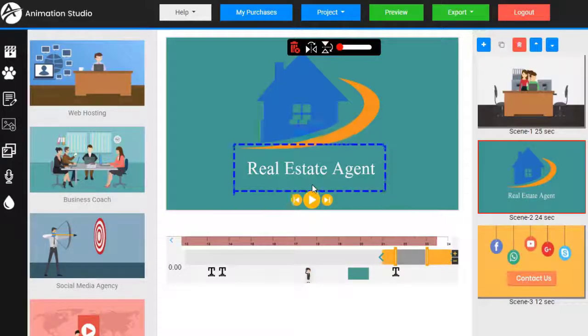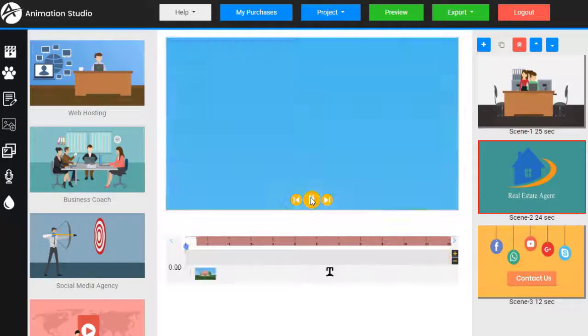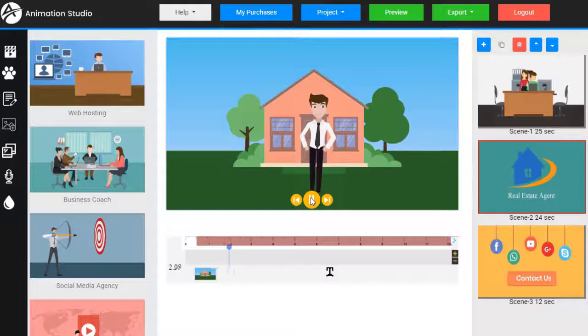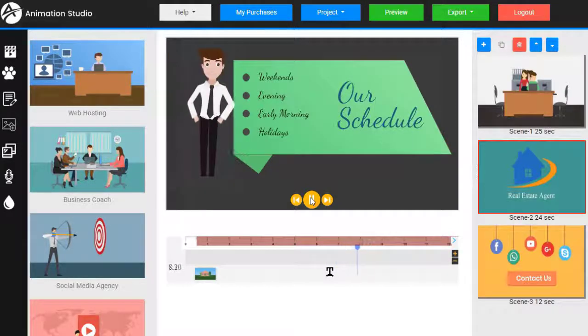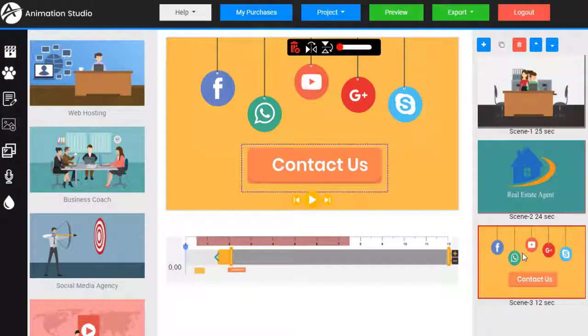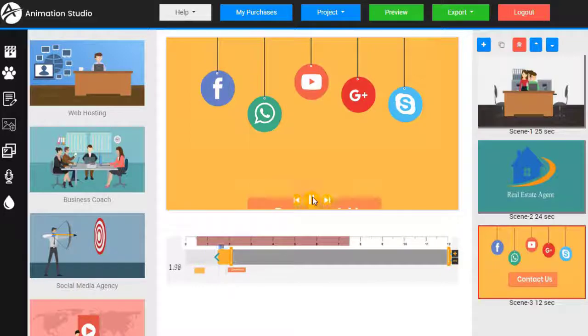We're in scene 2. We can play this. We are involved every single step of the way throughout the buying or selling process. Weekends, evenings, early mornings, and yes, even holidays. Let's jump to our last scene. Call to action. This is the main scene that we'll be customizing on these ready-made templates. Let's take a look at this one. Give us a call with any questions you may have. We'd love to help you with any of your real estate needs.